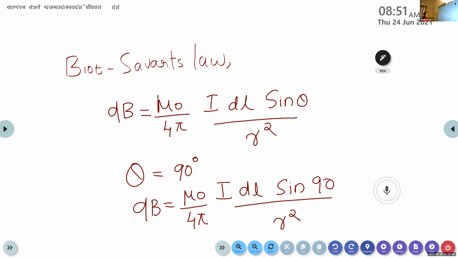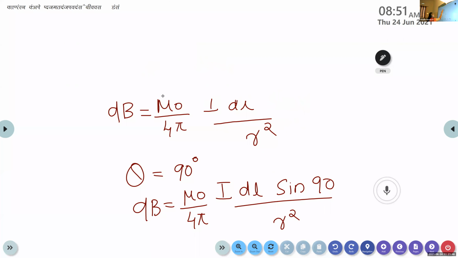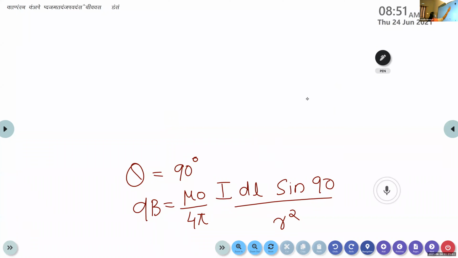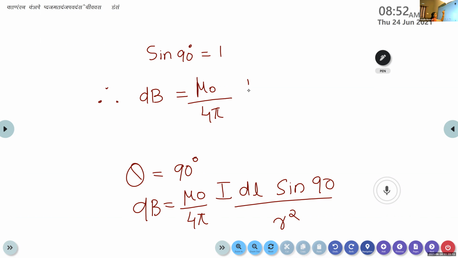What is the value of sin 90? It is 1. So here we know that sin 90 degrees is equal to 1. Therefore, the magnetic field produced at the point is given by dB is equal to mu 0 by 4 pi, I dl divided by r square.